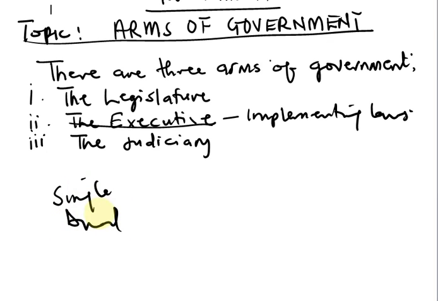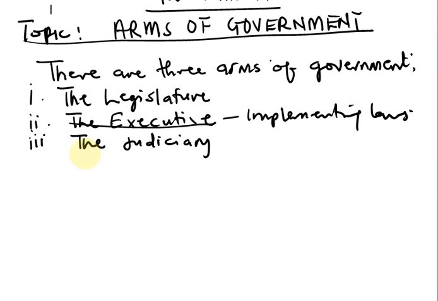The dual executive, which is 2. Then the third one we told you is the collegial executive. And then we explained to you that single executive is where you have one person in charge, while dual executive is where two people are sharing executive power, while the collegiate executive is where we have more than two people who take turns to rule or to govern the society.